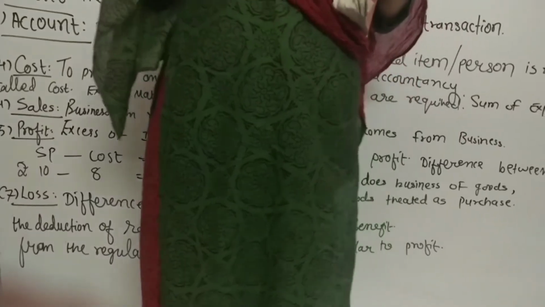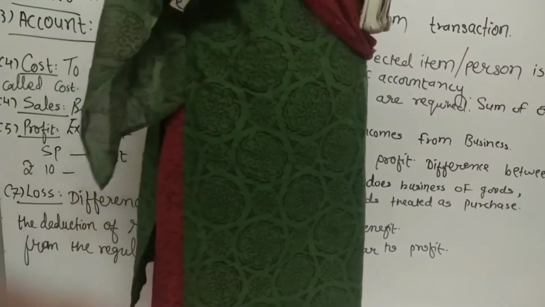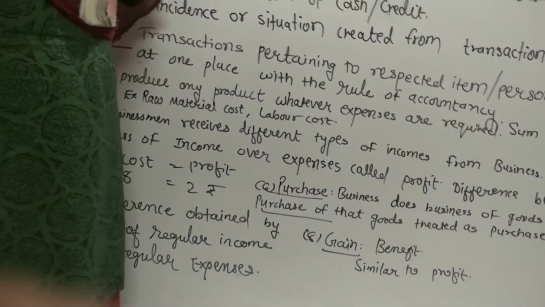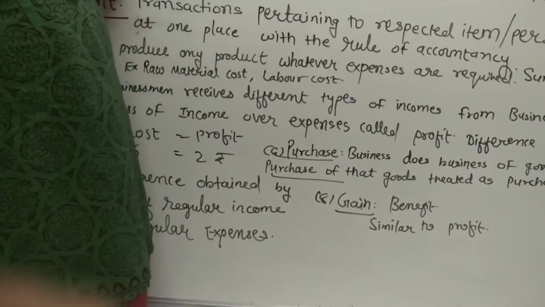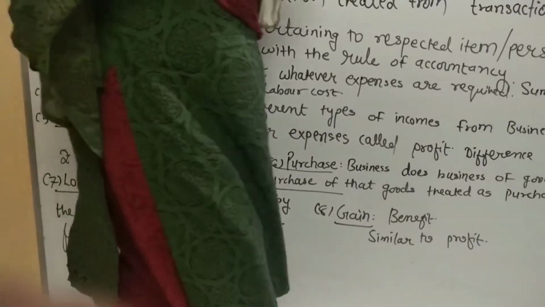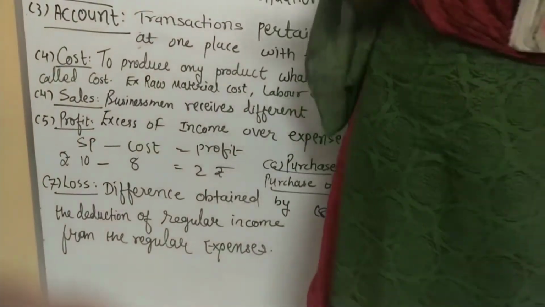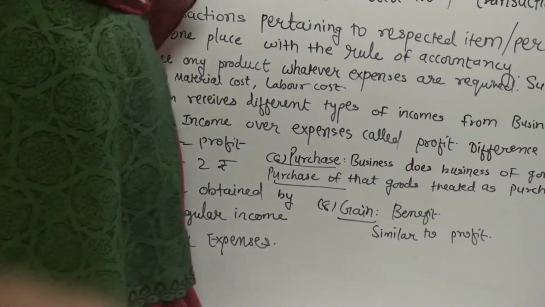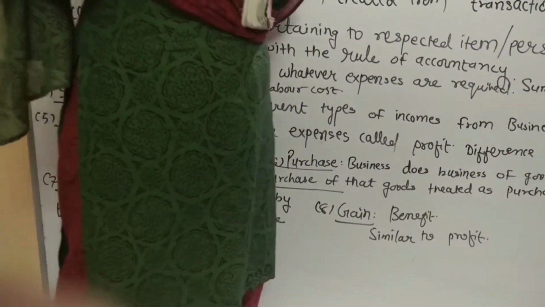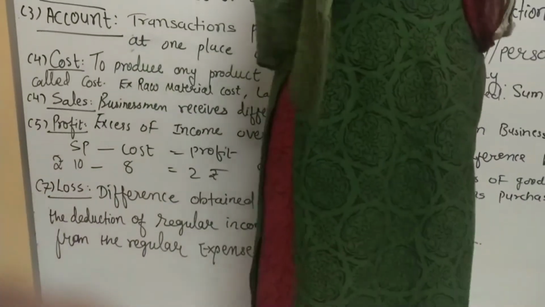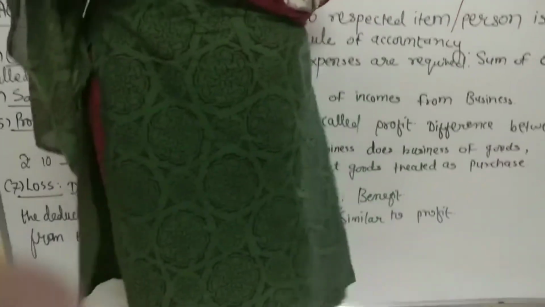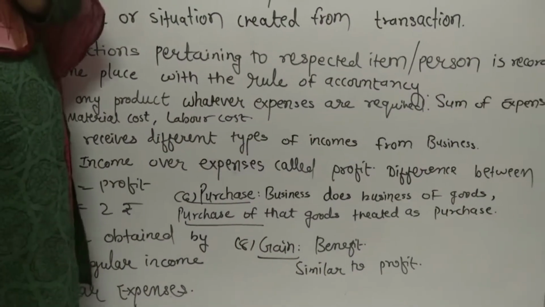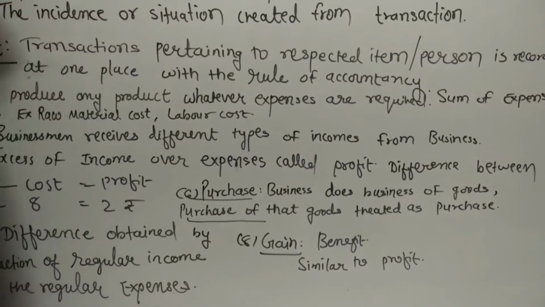Karan. He is a fruit seller, right? So what is his business? To sell it of the fruits. So when he purchases the fruits from other person, so that is called as purchases. But a fruit seller, when he buys the vegetables for his family, then it is not called as purchase. So a businessman who does the business of a particular product, if he buys that product, then it is called as purchase. If he buys another things, it is not called as purchase because that he is going to use for his personal purpose. Is it clear?